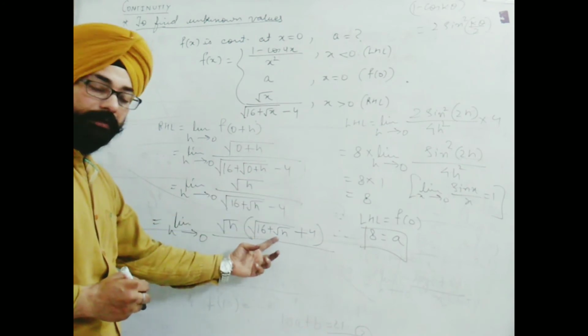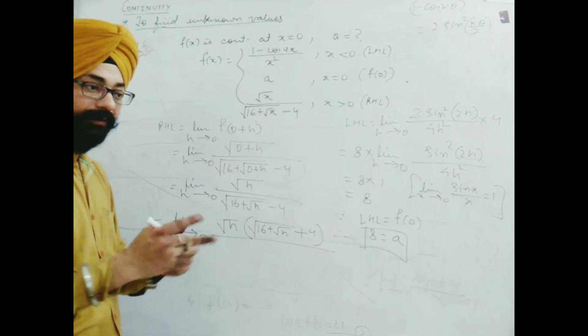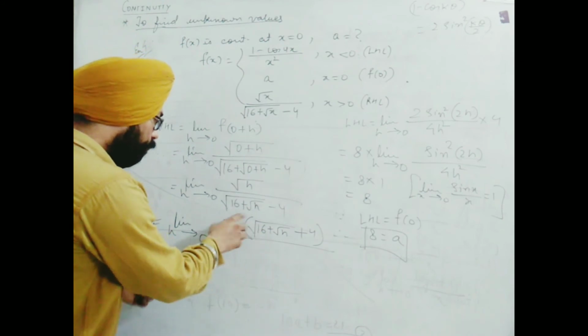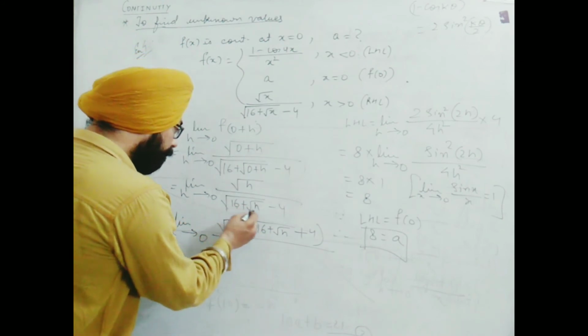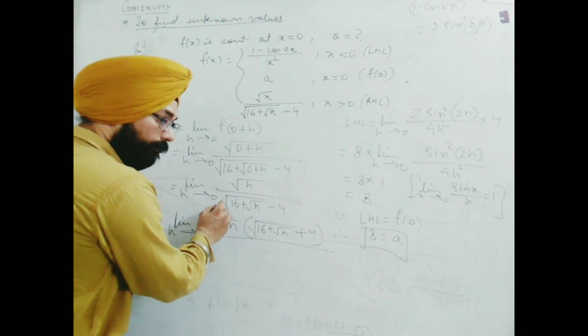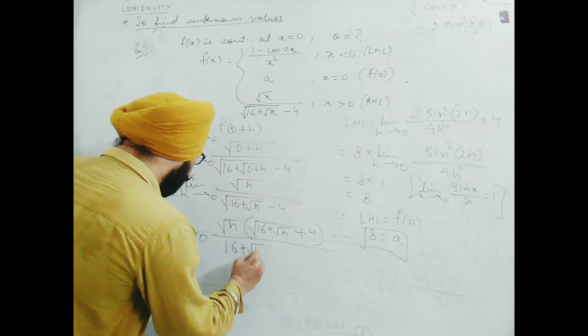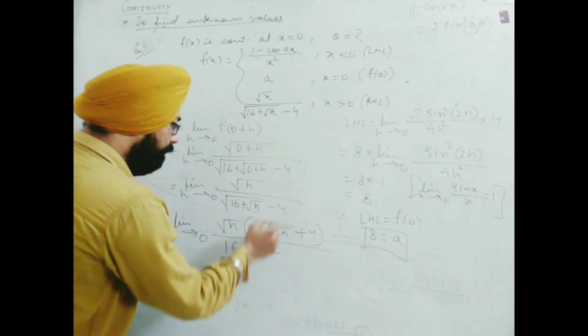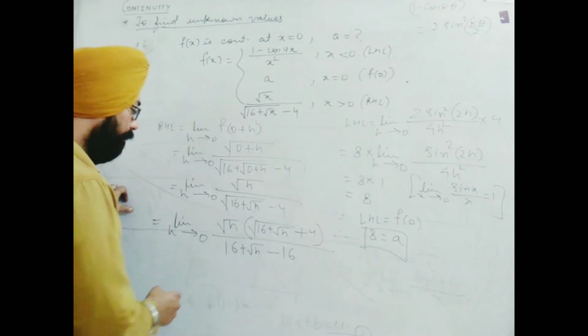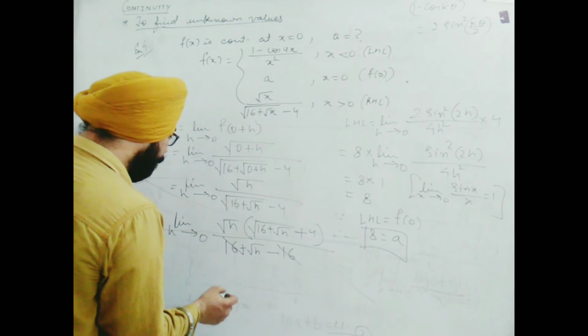The numerator will remain as it is, but the denominator will make it a square minus b square. A square means the square of root 16 plus root h, so the square root is cancelled out and we are left with 16 plus root h only. Minus b square means 4 square, which is 16. So that's why 16 and 16 cancel out.